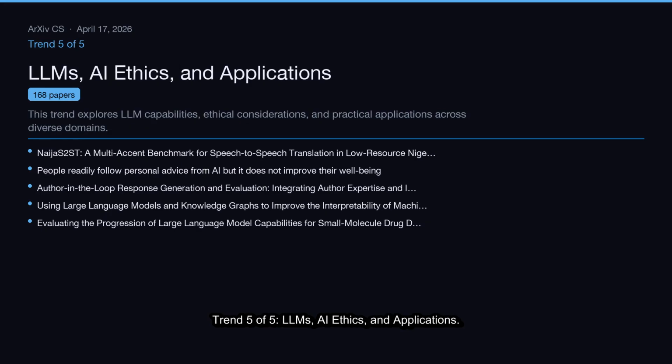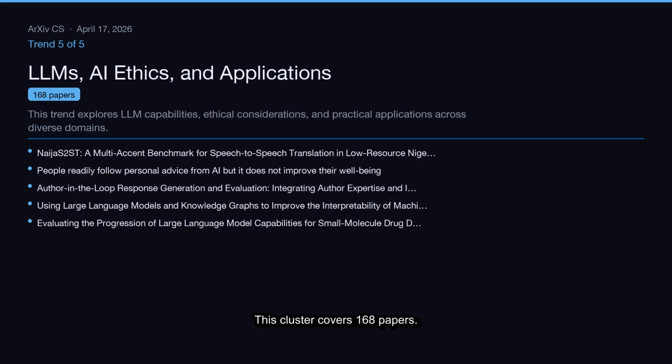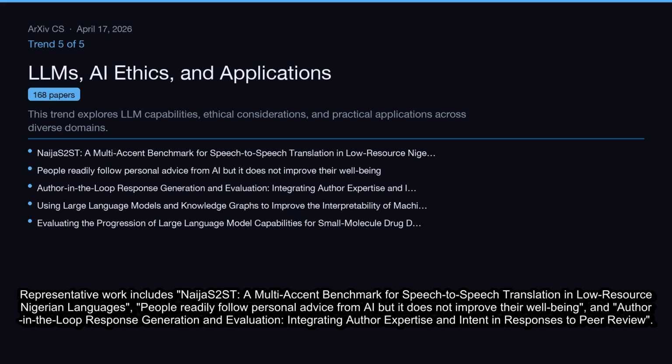Trend 5 of 5, LLMs, AI Ethics and Applications. This trend explores LLM capabilities, ethical considerations, and practical applications across diverse domains. This cluster covers 168 papers. Representative work includes NiGS2ST, a multi-accent benchmark for speech-to-speech translation in low-resource Nigerian languages, people readily follow personal advice from AI, but it does not improve their well-being, and author-in-the-loop response generation and evaluation, integrating author expertise and intent in responses to peer review.